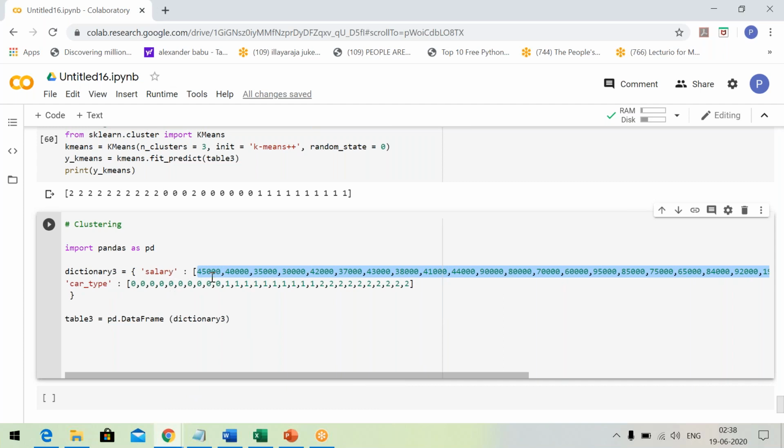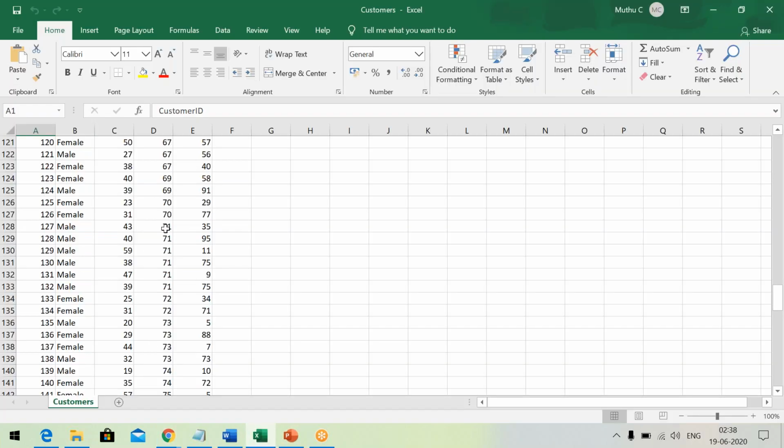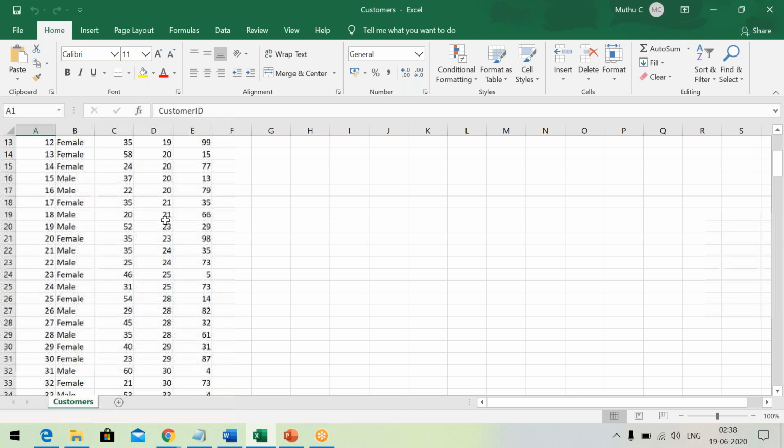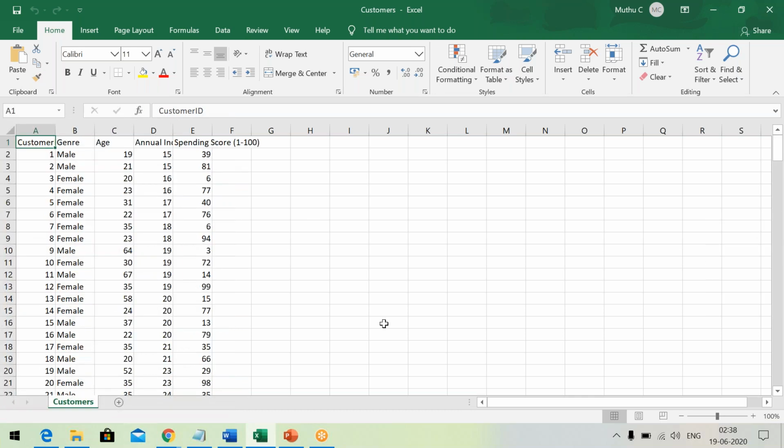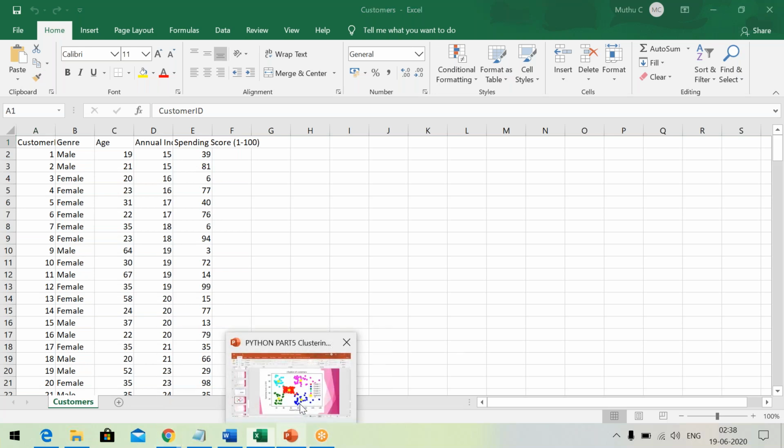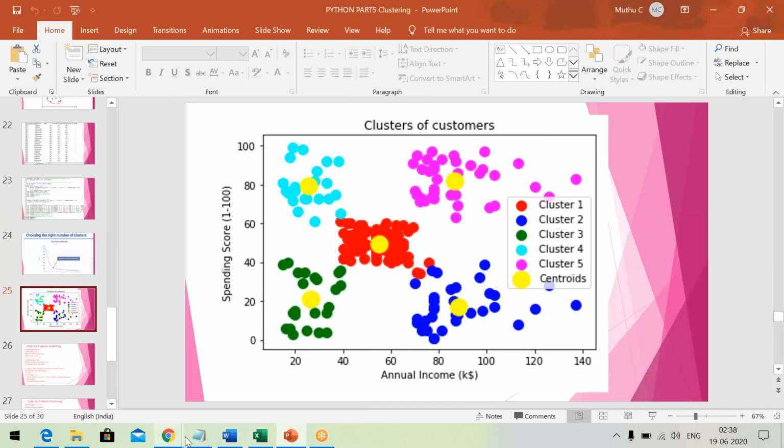When the data are really so simple, I can even do it manually, but in reality the data will not be so simple. There will be a lot of columns. Based on all this data, you have to do the right clustering. That is where you need the help of an advanced program.